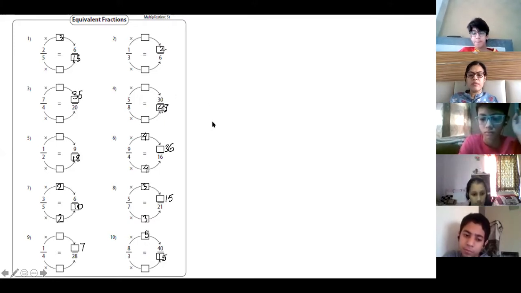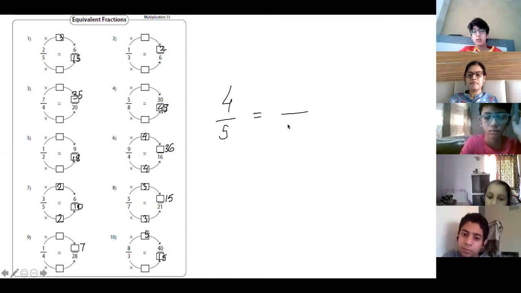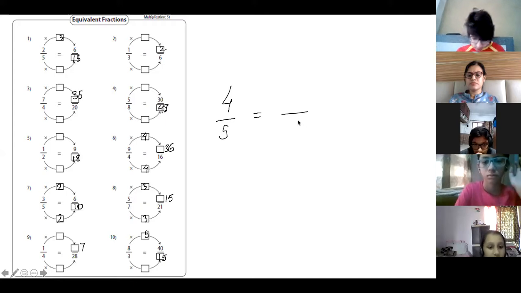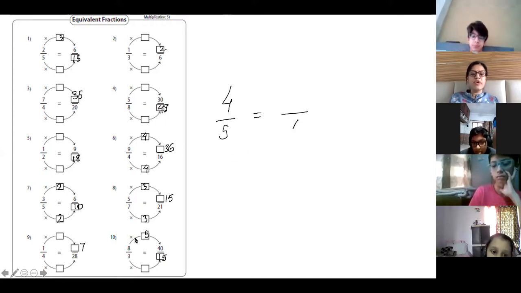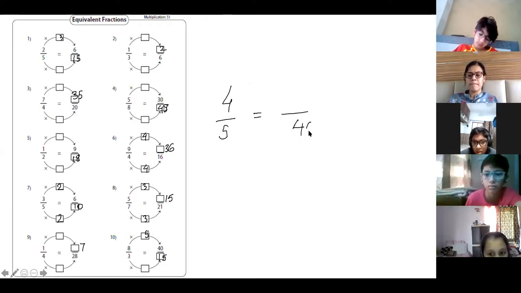Okay, now I'm giving you one more question over here. Ma'am, whenever you give us an assignment of equivalent fractions, please don't give it like this, because I don't understand. It won't be like blank? It would be like blank only. Okay, this is just for your work, to make your work easy.